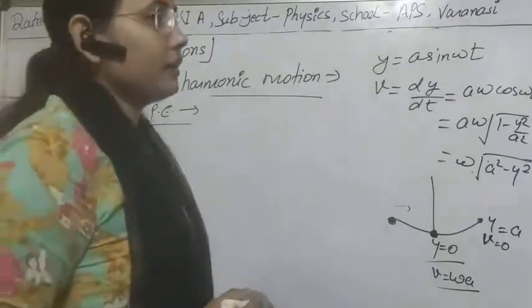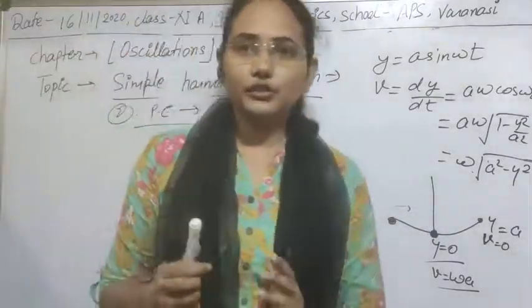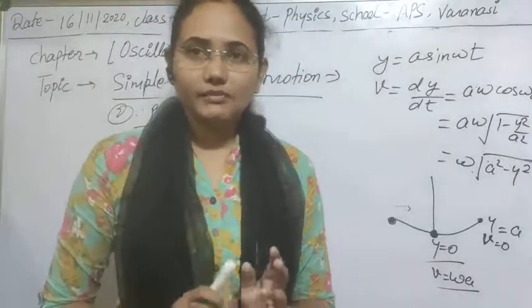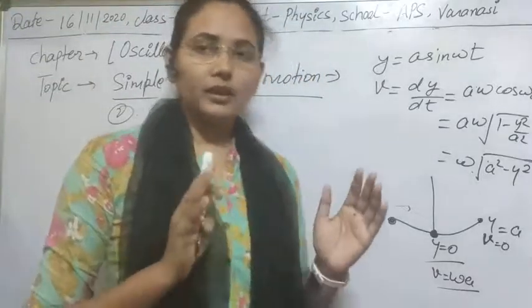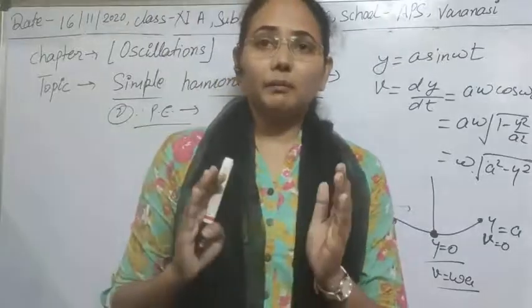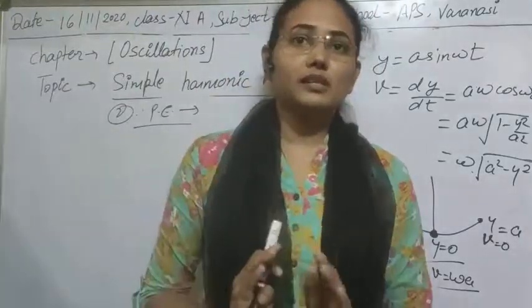To calculate potential energy, first, as you know, potential energy is defined as the work done to displace a particle by some distance.